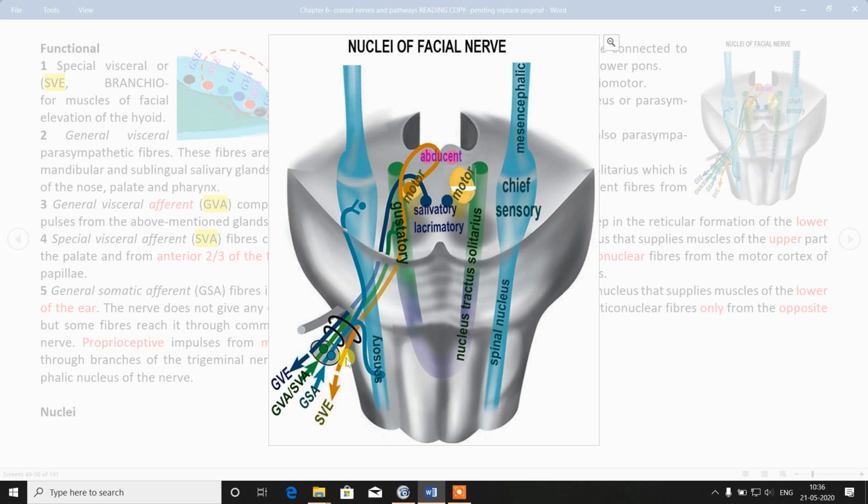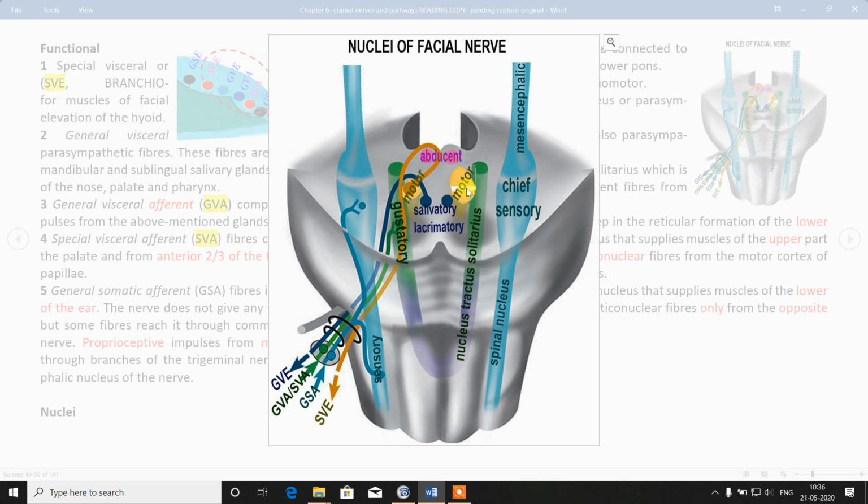Another motor, SVE, special visceral efferent, that is the motor nucleus of the facial nerve. It is also known as the branchiomotor component. So this will go to the muscles of the face. From the motor nucleus, this yellow one, SVE, special visceral efferent or branchiomotor, will go to the muscles of facial expression.